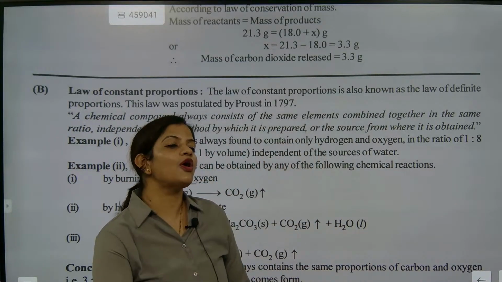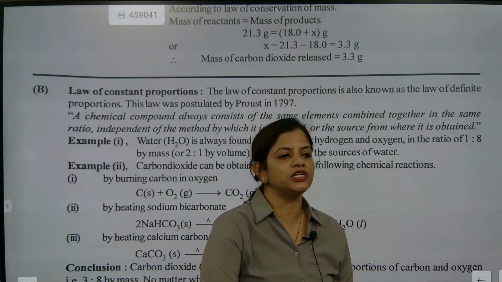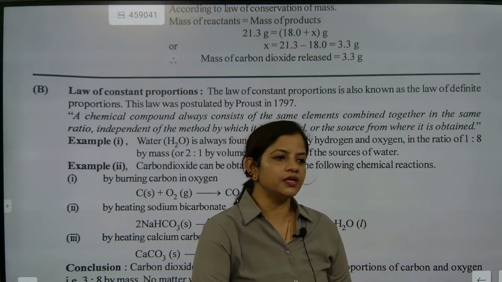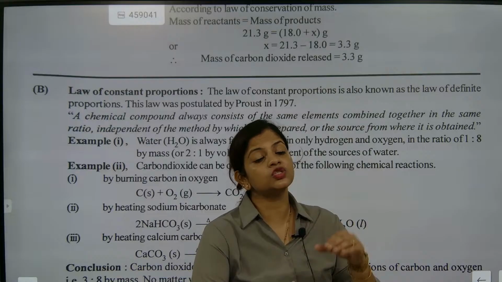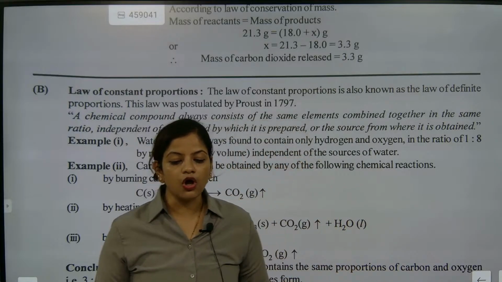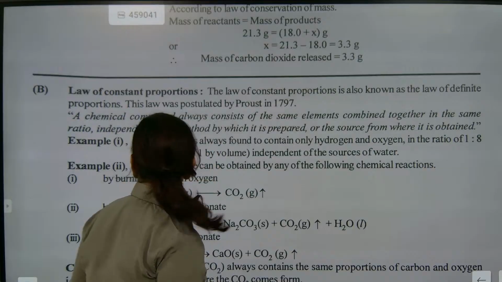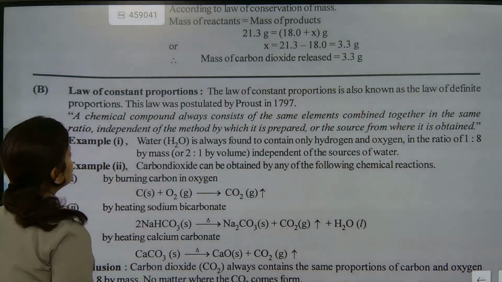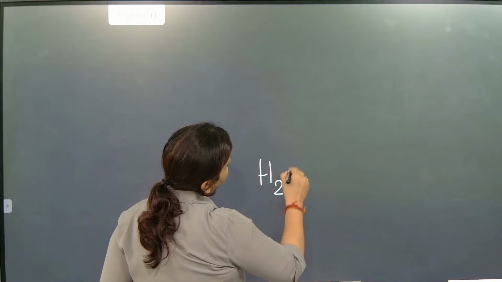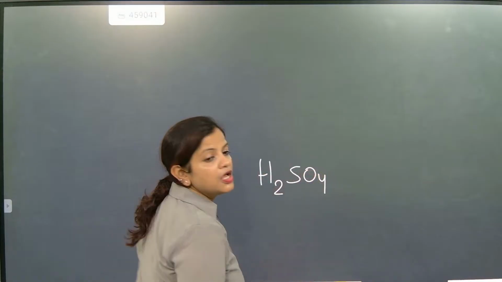We are not going to talk about how the reaction is proceeding, only about what the compound is, and the ratio of the elements joining together in the compound remains the same. Like H2SO4, sulfuric acid.